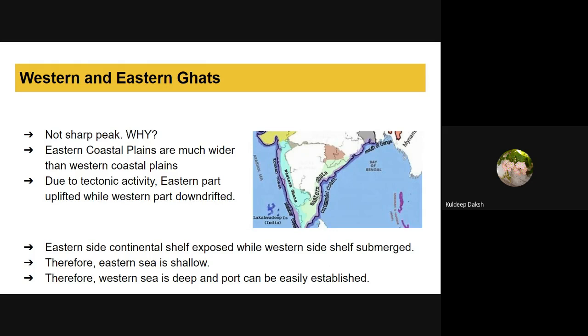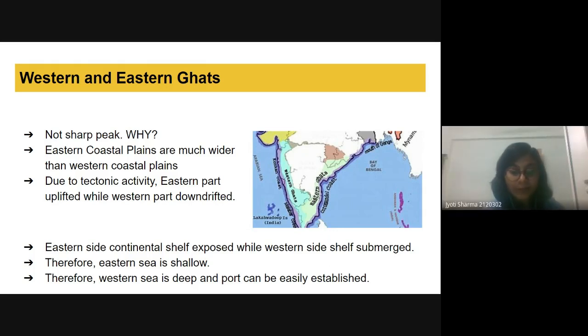Okay, here as well, it has been written that due to tectonic activities, this eastern part uplifted while this western part down-drifted. And because of this, the continental shelf is exposed in the eastern region, but in the west it has been submerged.